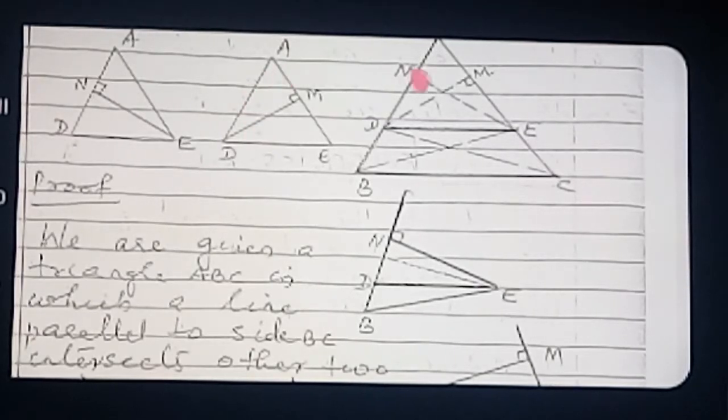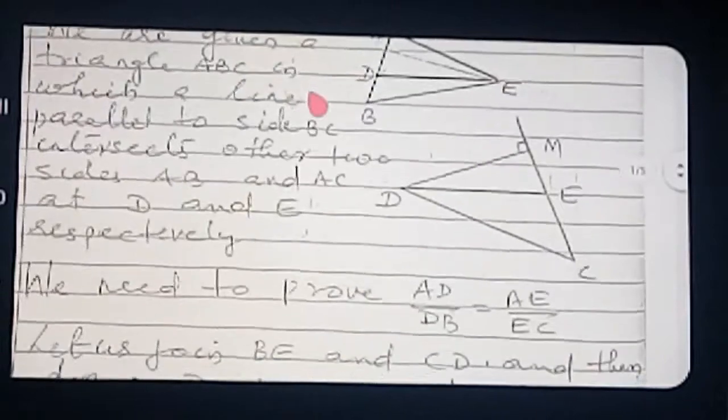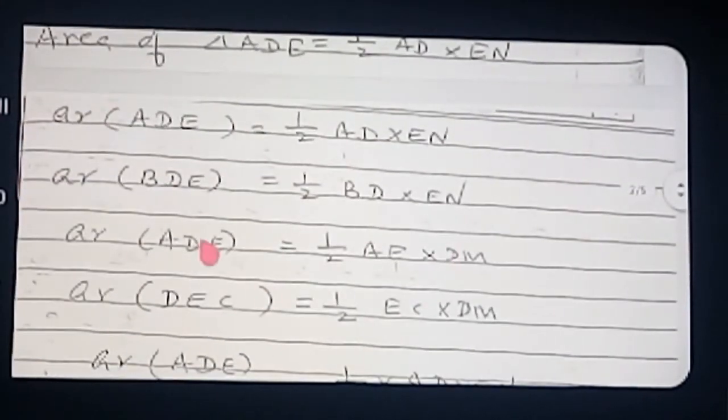So for the next triangle we have to take AE as the base. So same triangle only, ADE. So half base AE into its corresponding altitude is DM. So what we written, see here, half AE into DM.